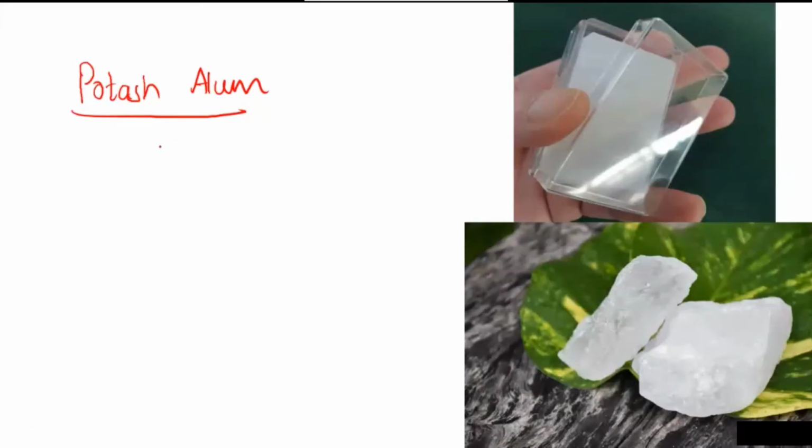Potash alum is basically made up of two simple salts. It is made up of potassium sulfate, K2SO4, and aluminium sulfate. Potash stands for potassium sulfate, and alum is for aluminium. During the formation of this crystal, around 24 water molecules are trapped. After shaving, they just rub this throughout their skin, because it is very good for coagulation of the blood.